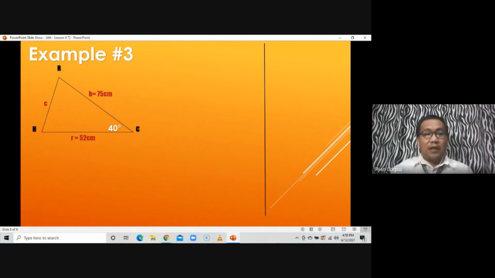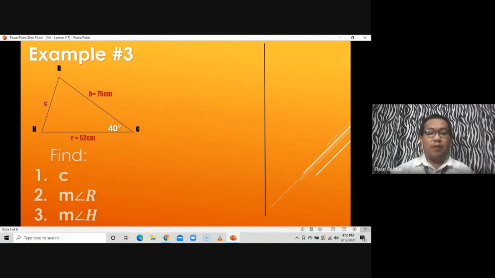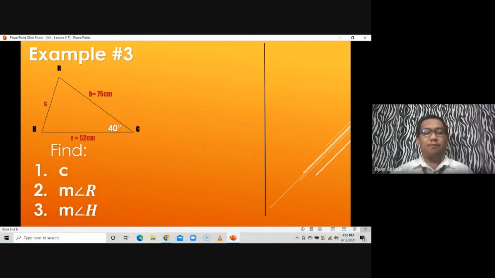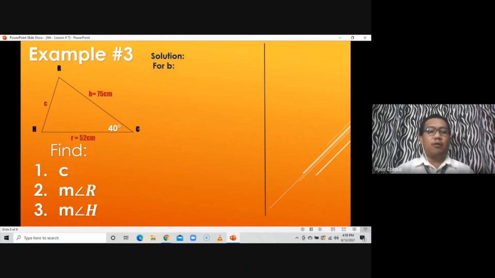So, if that is our given, that means we can make use of the law of cosines. What we are looking for in the problem is to find side C, the measure of angle R, and the measure of angle H. Same as before, for the side, we are going to round off to 2 decimal places, while for the angle, to the nearest degree. So let's start solving for it. For our solution, let's start first solving for C.